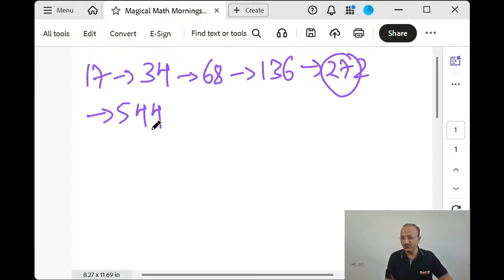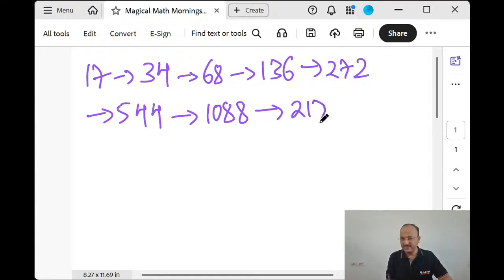27 double is 54. So 544. Then 544 doubled is 1088. Correct? Now 1088 double is 2176. Like this we go on.